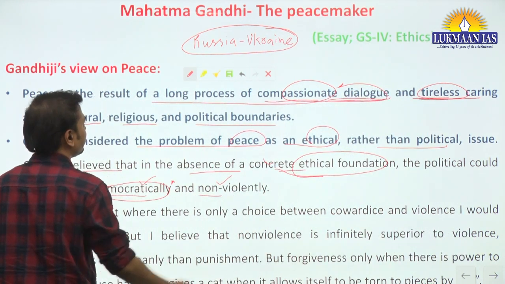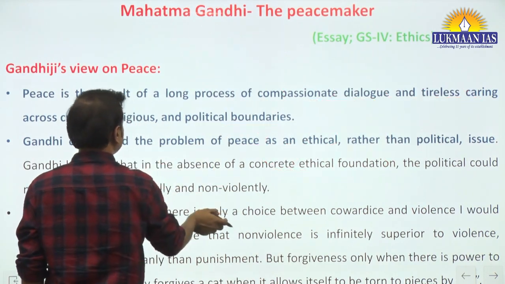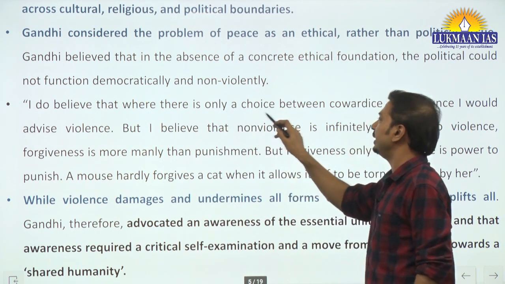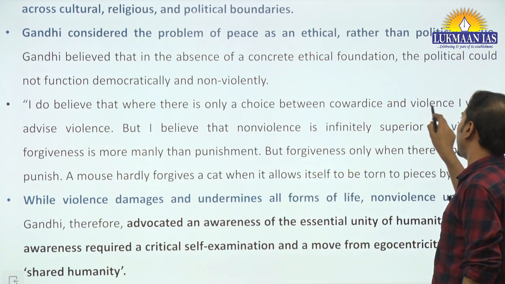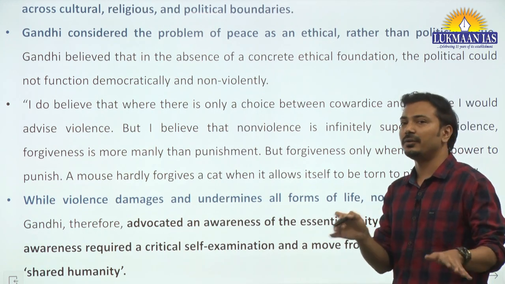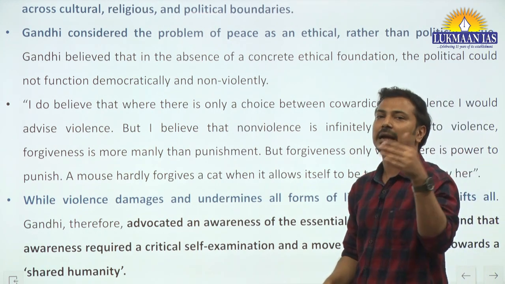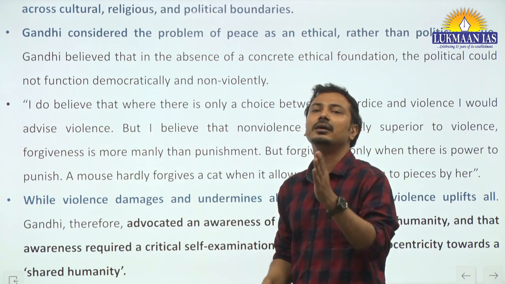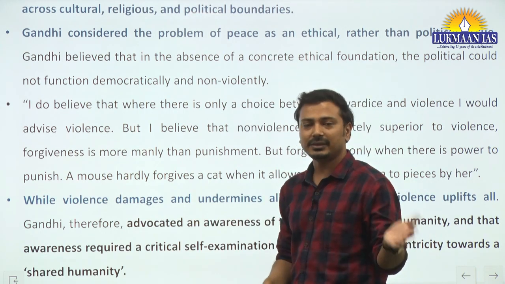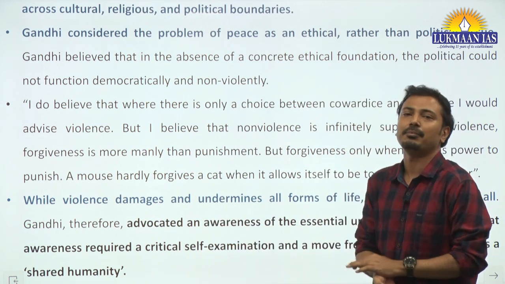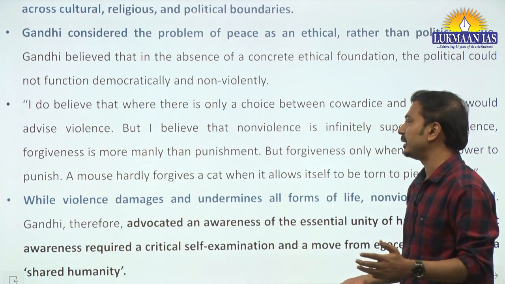Now, this is the statement by the Gandhiji. He is saying in this statement that I do believe that where there is only a choice between cowardice and violence, I would advise violence. This is controversial statement, but the people do not understand the appropriate meaning of this statement. This statement was given in 1939 when basically Second World War was going on, and yes, a lot of violence was happening in country also at that time.